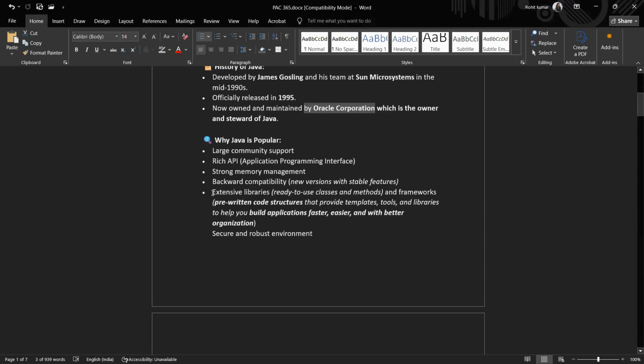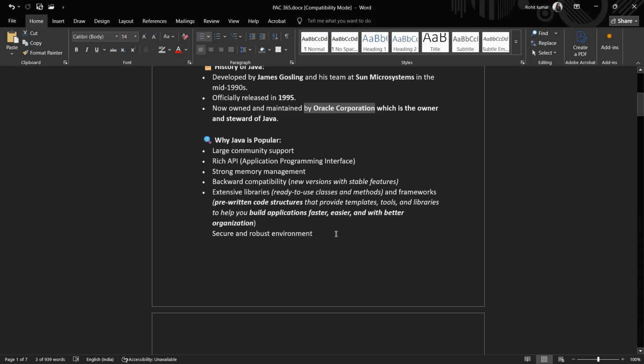Now extensive libraries are also provided, that is, ready-to-use classes and methods, and frameworks also. We do not need to write each and every Java code. Once the inbuilt code is already present, it can be used, and our new code can be developed very easily based on them. It's secure and robust.